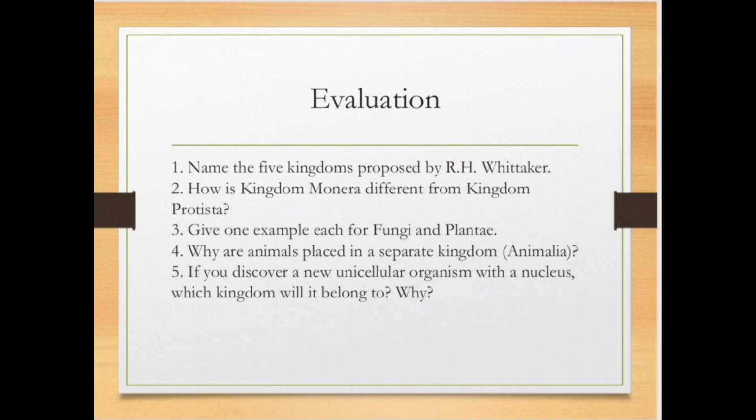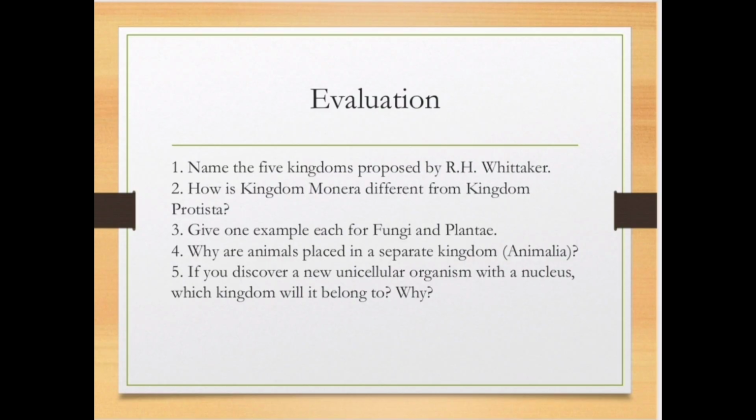We learned about the 5 kingdom classification which is proposed by R.H Whittaker. Now we can move into the evaluation session. I just prepared some questions. The first question is, name the 5 kingdoms which were proposed by R.H Whittaker.